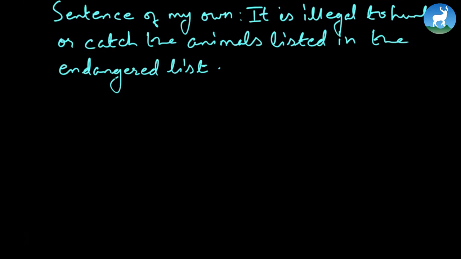Of course, that is applicable to birds as well. Don't be mistaken, so it's both animals and birds. But for the sentence here now, let's talk about the animals. It is illegal to hunt or catch the animals listed in the endangered list.